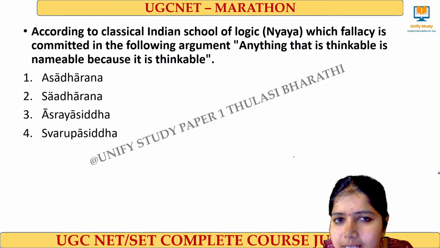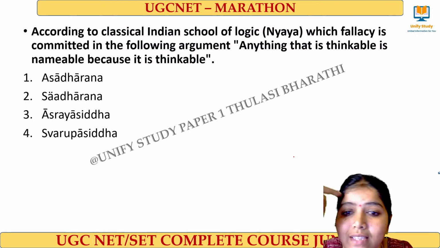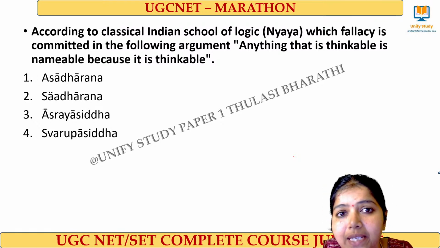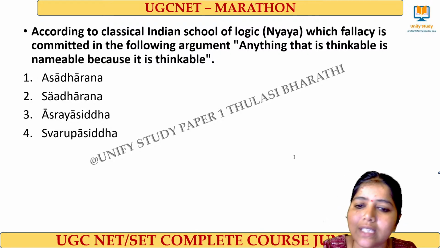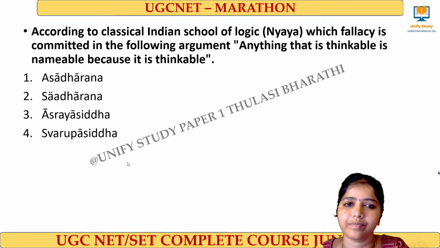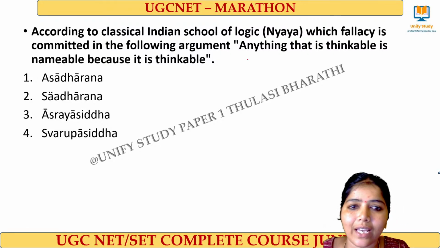According to classical Indian school of logic, what is the fallacy committed in the argument: anything that is thinkable is nameable because it is thinkable? What is a fallacy? Here again the keyword is anything.